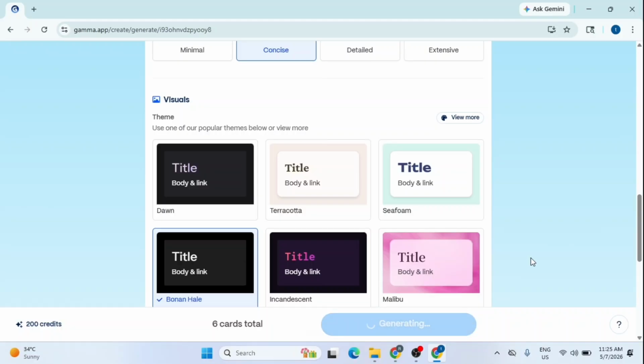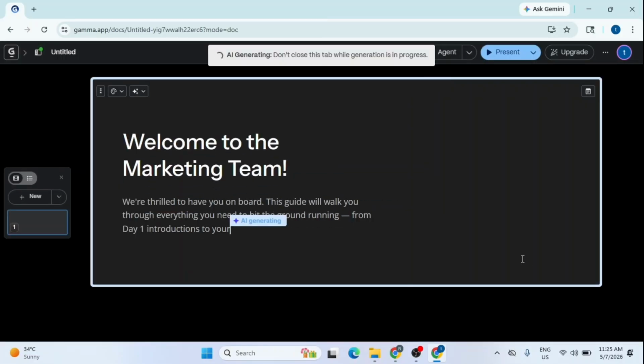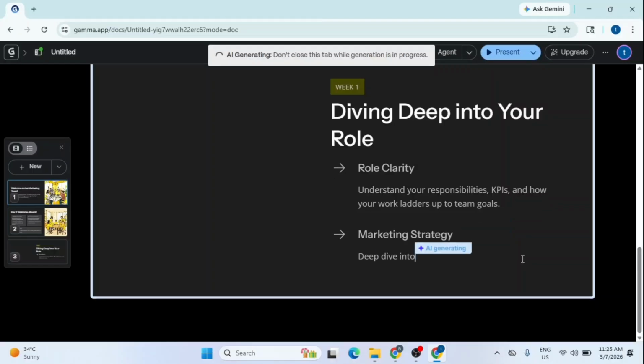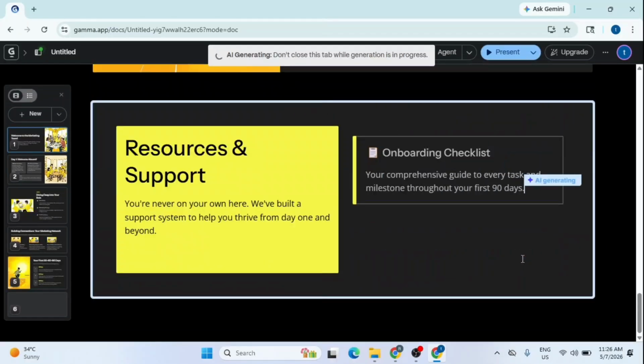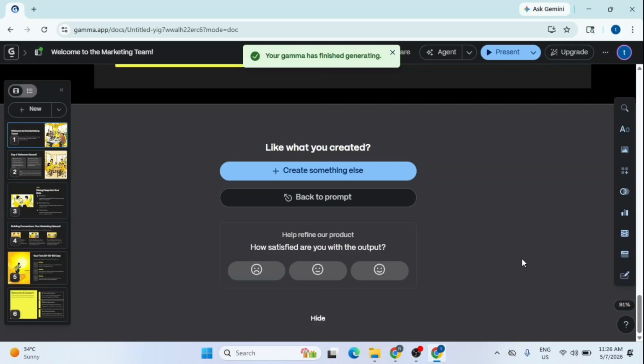After clicking Generate, I can watch as the AI builds the entire presentation for me in real time. It handles everything from the layout to the content and images, covering the first day, the first week, and even a structured 30, 60, 90 day plan.